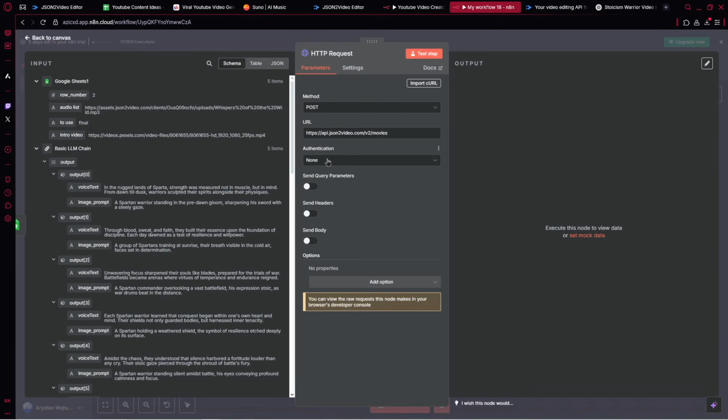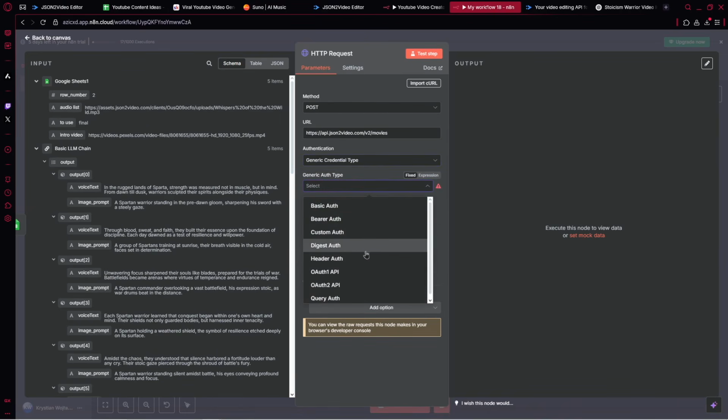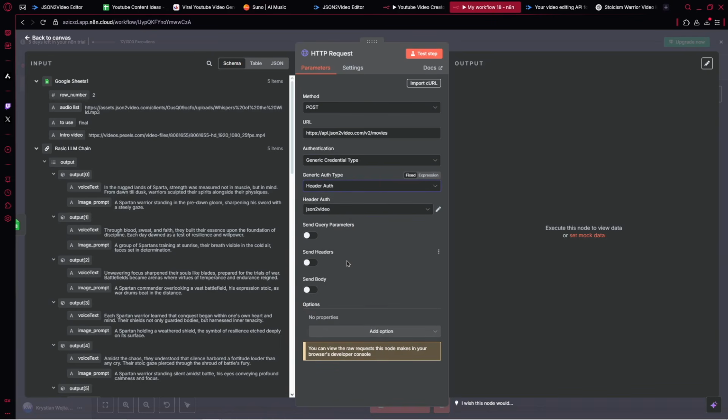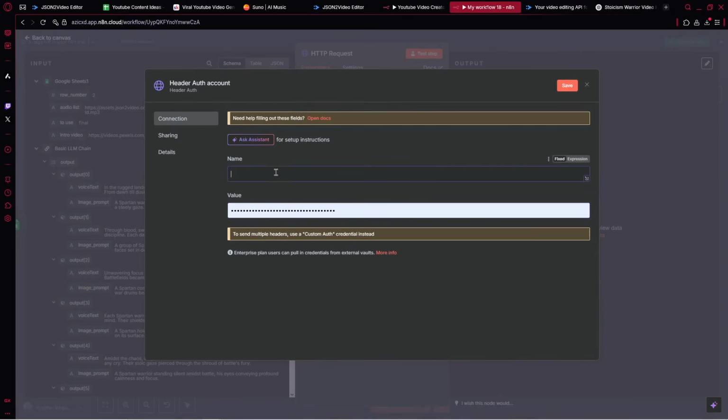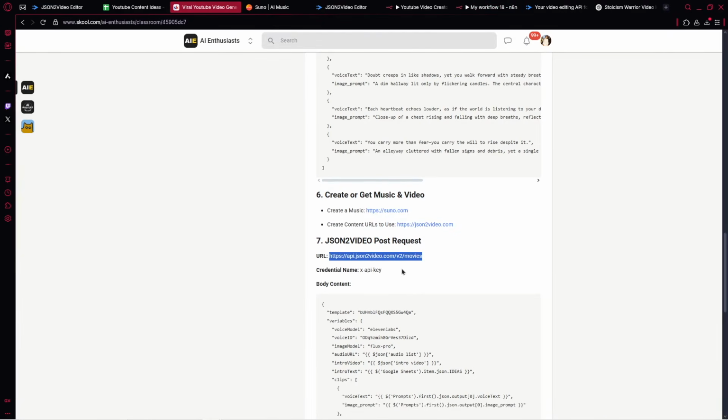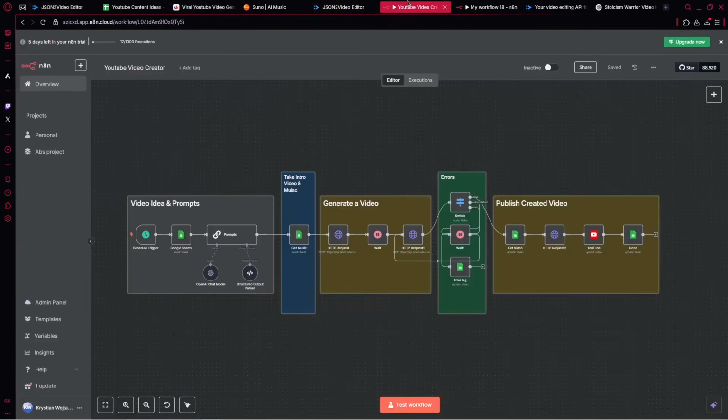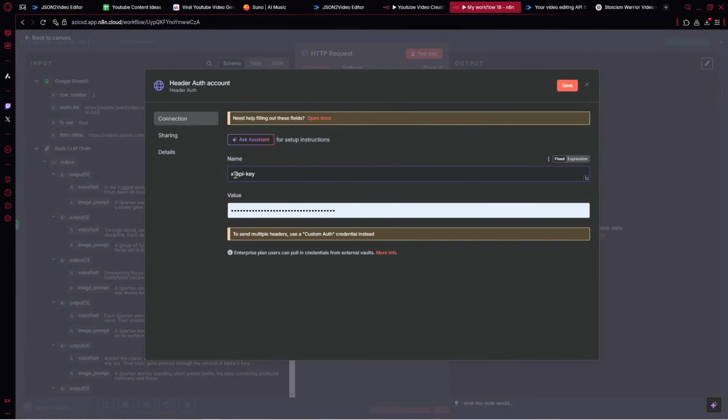Now for the authentication, actually choose generic credential type. And here choose the header authentication. And right there, we need to create our new credential. So it's very important. We need to name it actually as the X API key. You can just copy that from our community. So we can provide it here.